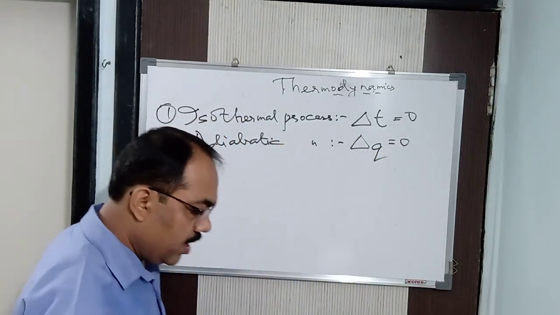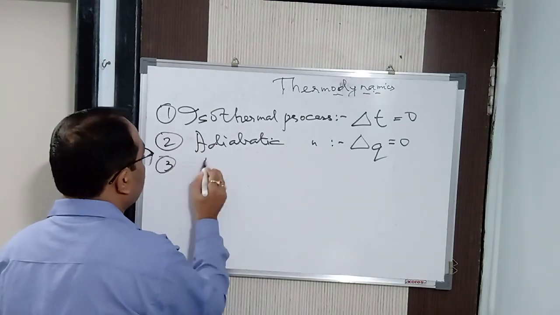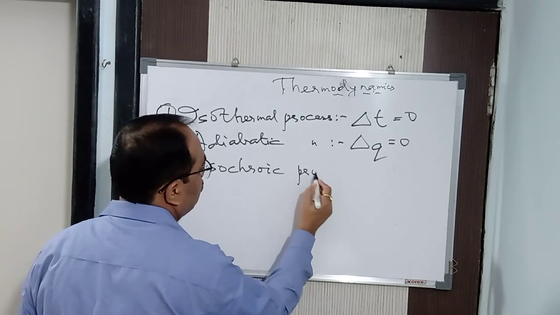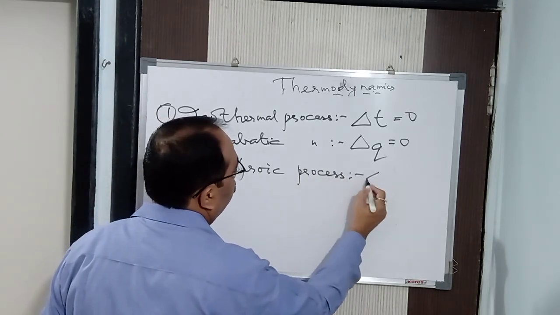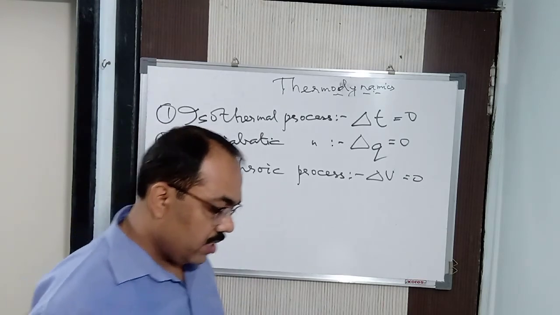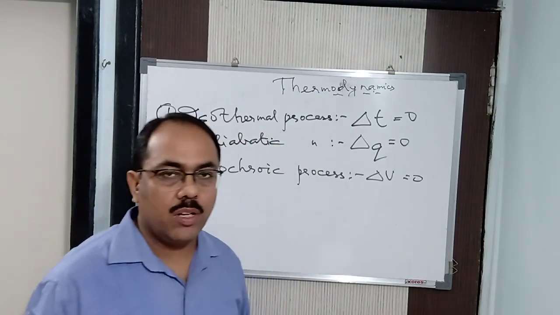Next, the third one is the isochoric process. Isochoric means the volume remains constant, delta V is equal to 0. It's a process in which the volume of the system is kept constant.